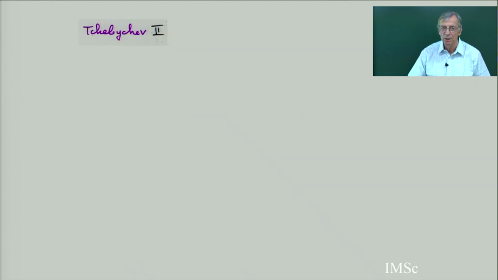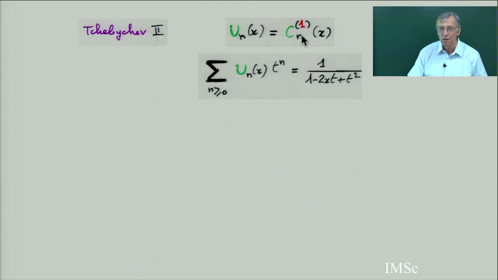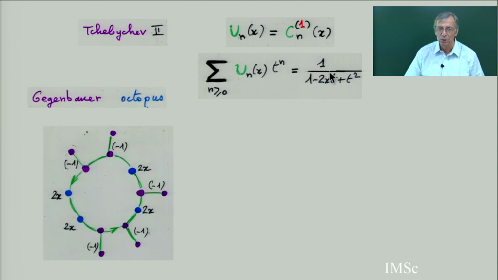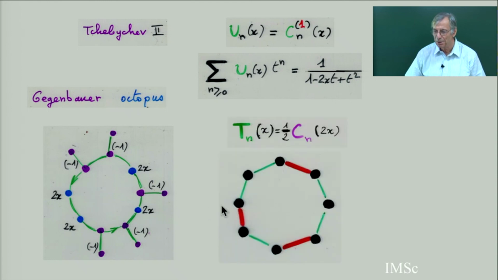Now to go to Chebyshev. Chebyshev of the second kind is Gegenbauer for lambda equal 1, because now there is an ordinary generating function. So you guess that if you have this kind of thing, there is some correspondence between this and this. Each of these segments, you can put it as a dimer inside this. But the problem is that this is Tn, a generating function for Chebyshev of the first kind. Here it's the second kind. For the first kind, there is the same generating function with a numerator.